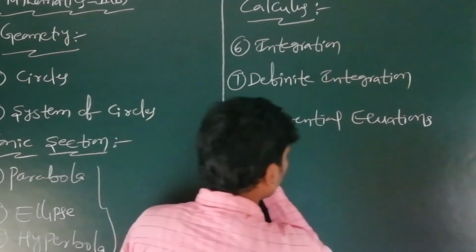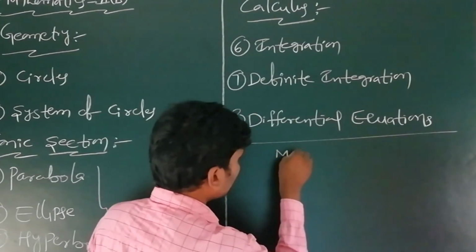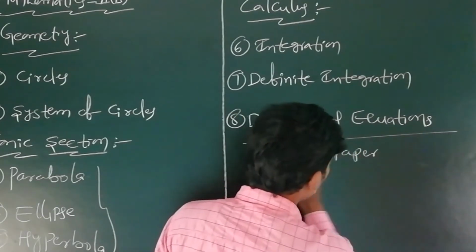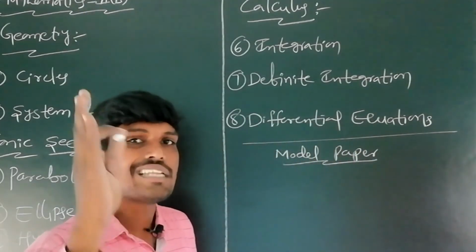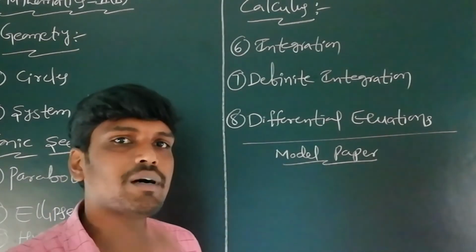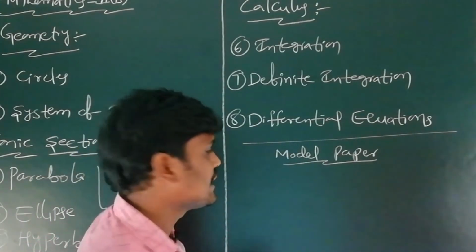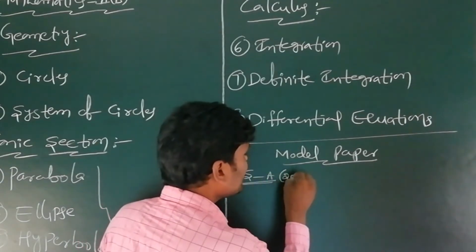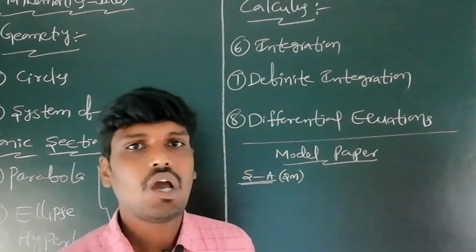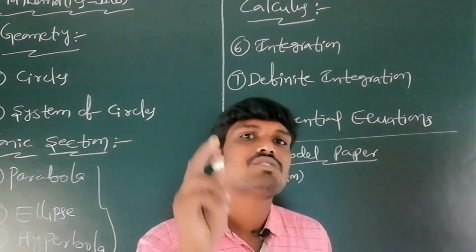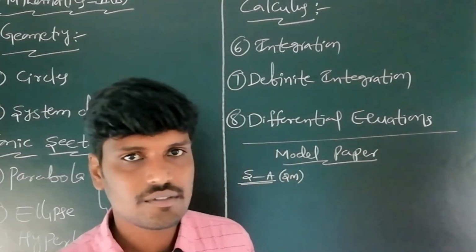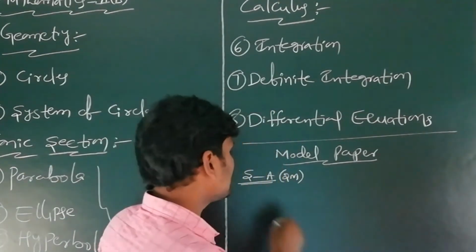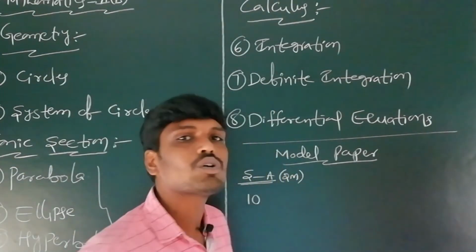The model paper of the Board of Intermediate Examination is divided into three parts, that is, three sections. Section A contains only 2 marks questions, which are very short answer questions. In this section, 10 questions are given.